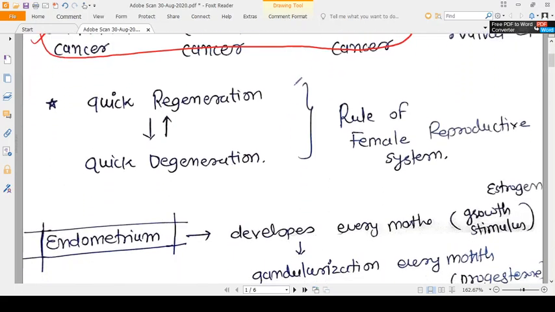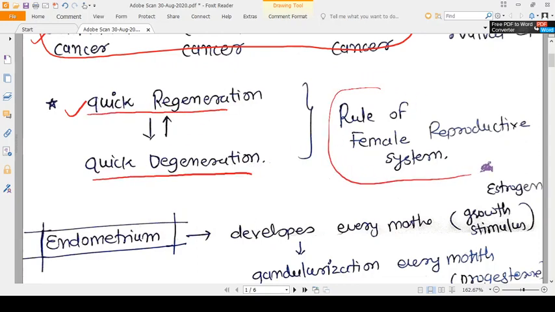Now, as I have said, the tissues we are associated with, like uterus, cervix, ovary, they all have one common thing if you notice. The cells in them are for quick regeneration and quick degeneration.